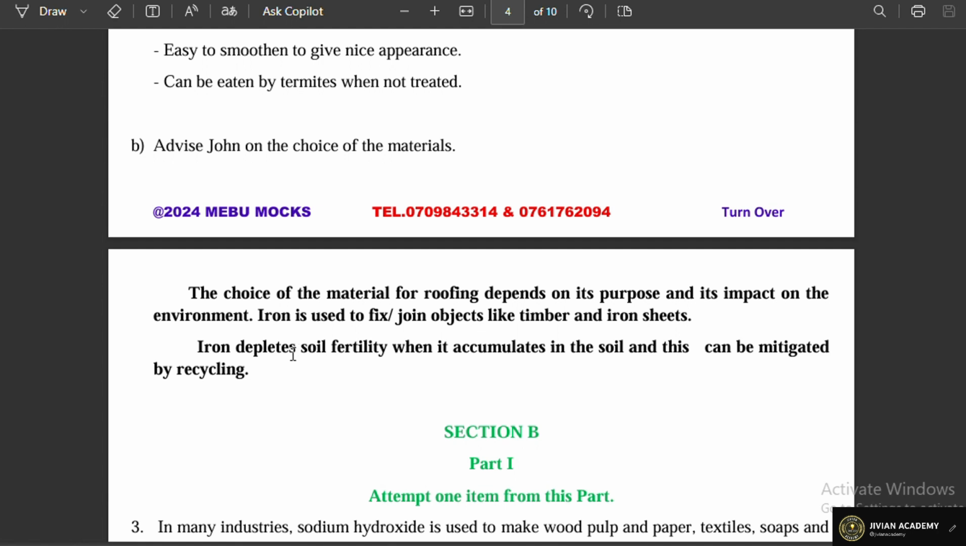And sometimes under this item, you can also be asked to give the side effects and the mitigation. When we talk of side effects, we mean the dangers. For example, with iron, one of the dangers is that it depletes soil fertility. It makes soil very infertile when it accumulates in the soil. And when you talk of the dangers, you have to go ahead and give the mitigation. Now, how do you mitigate this? This can be mitigated by recycling these products or this material.